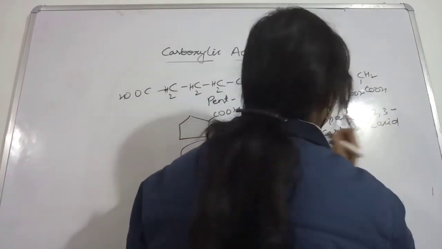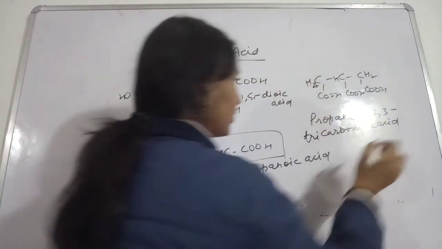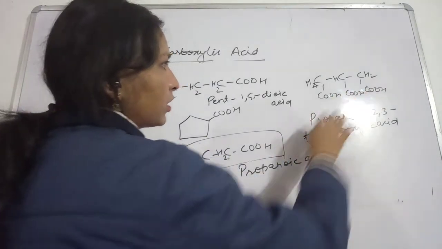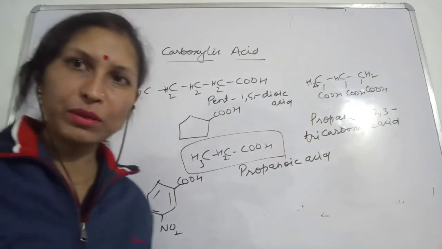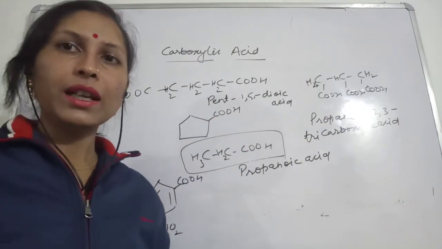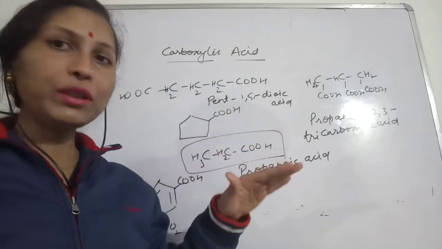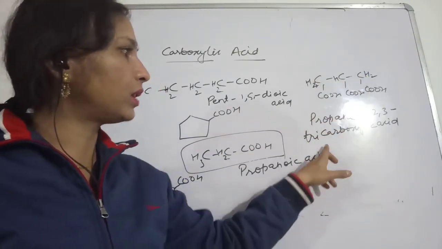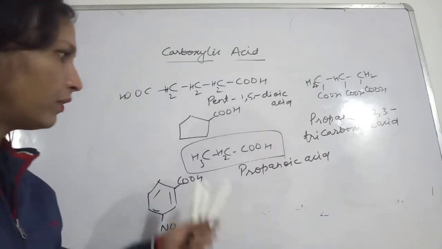Sorry, I forgot to write: this is tricarboxylic acid. We have written propane instead of the word hex, even though 6 carbons are present, because we left the carbons of the carboxylic group. That is why we wrote propane 1,2,3 tricarboxylic acid. Like that we have given the name.